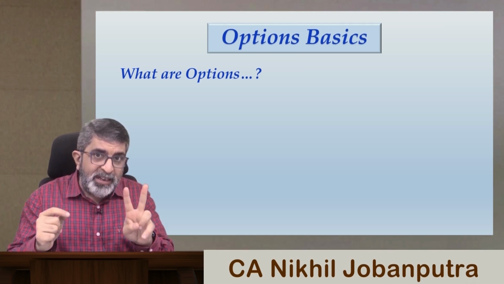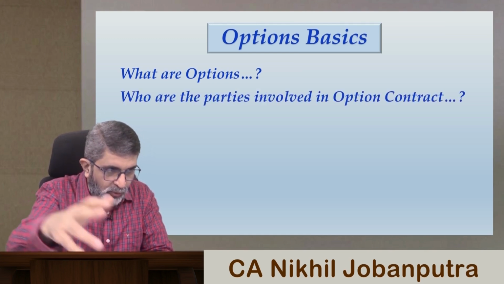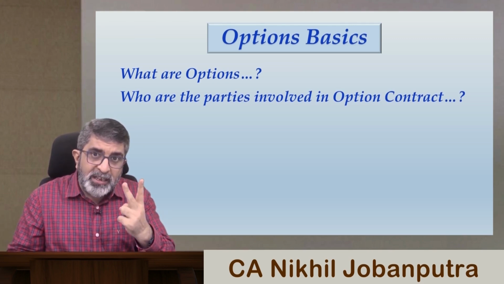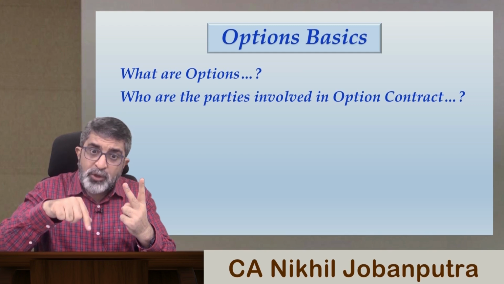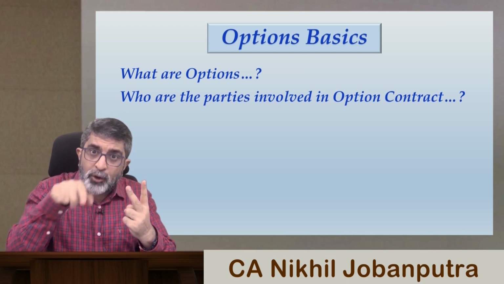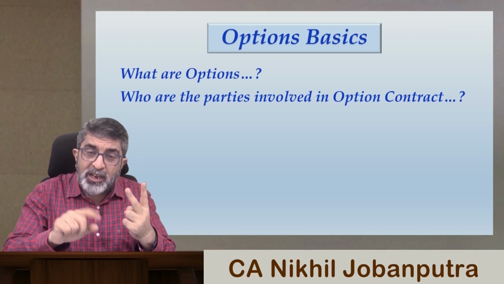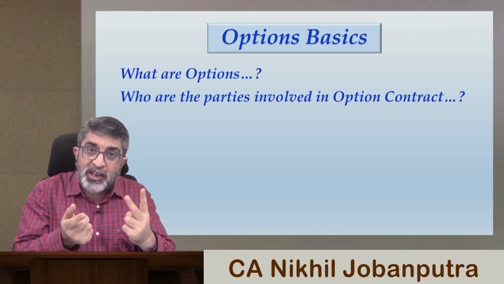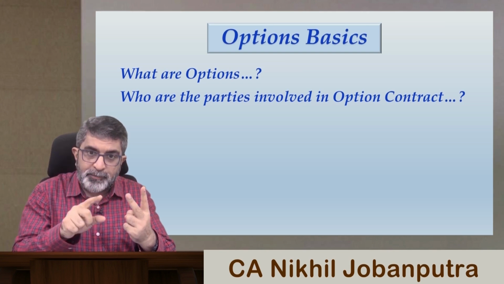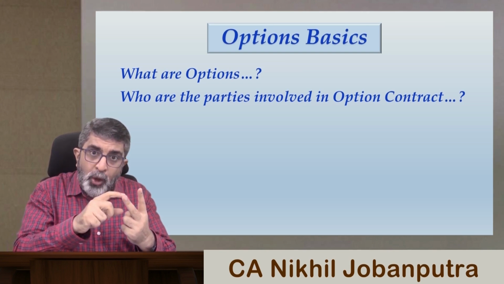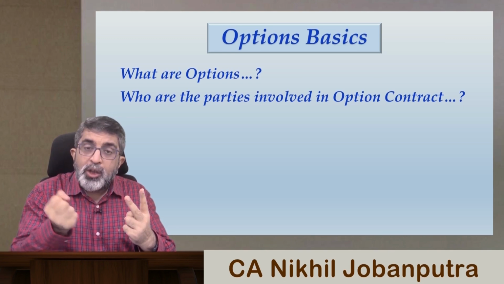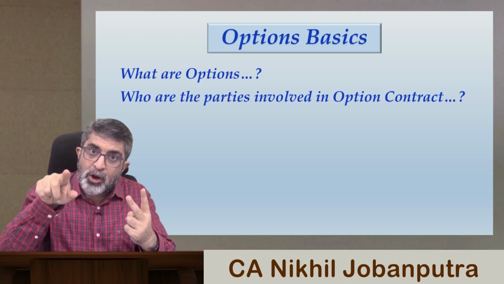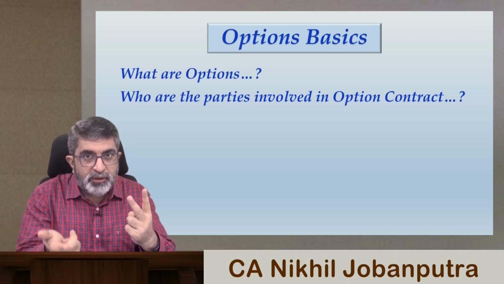So there are two parties involved. The next question was obviously, who are the parties involved? One party out of the two is the buyer of the option, and one is the seller of the option. The buyer of the option is also known as the option holder. The seller of the option is also known as the option writer. So the buyer of the option will be the holder and will have the choice whether the contract should be settled or not.